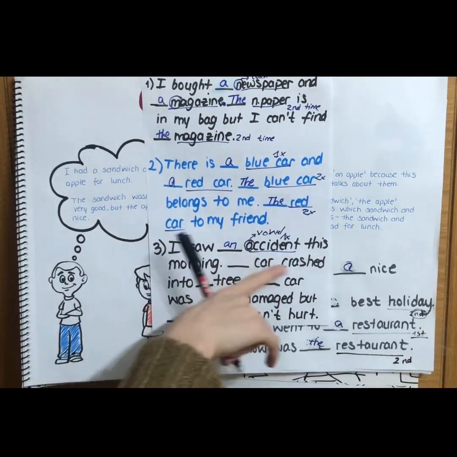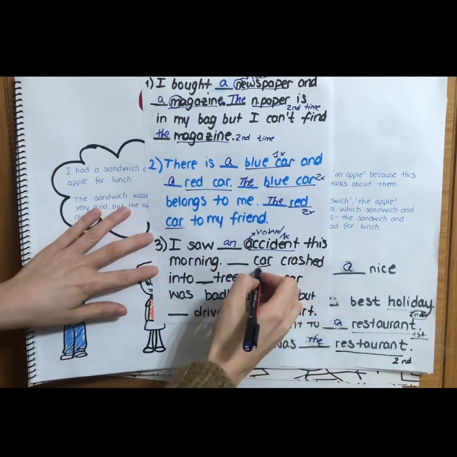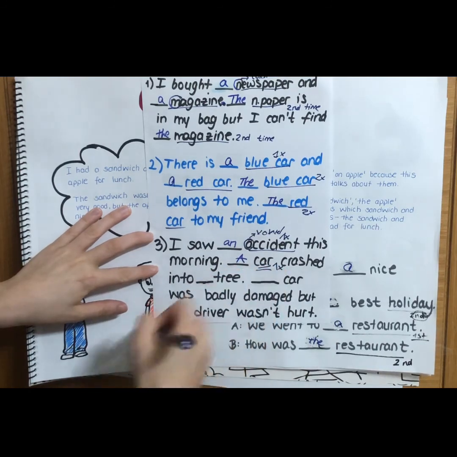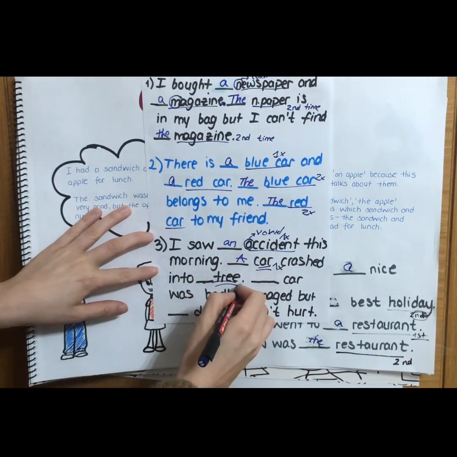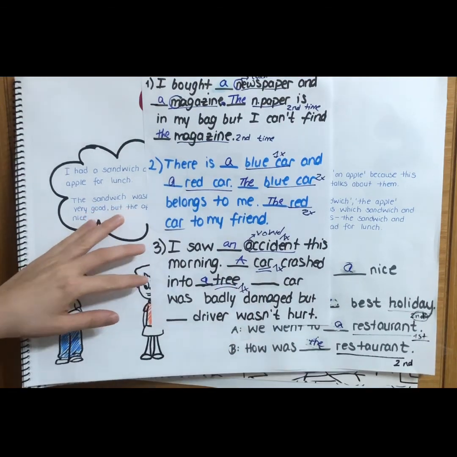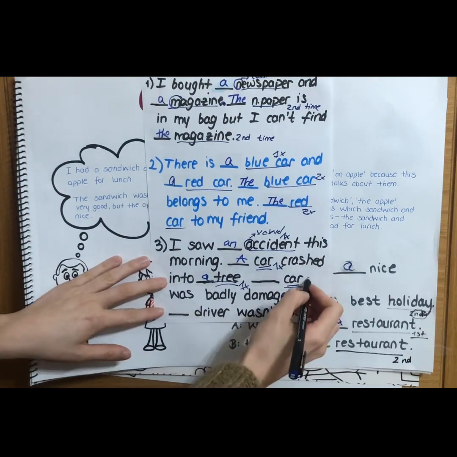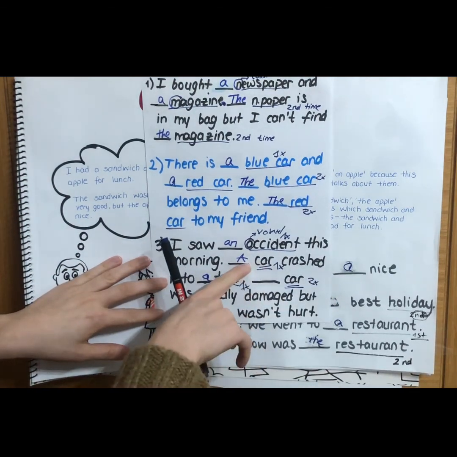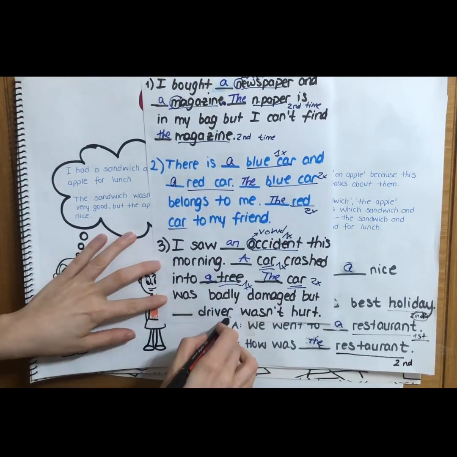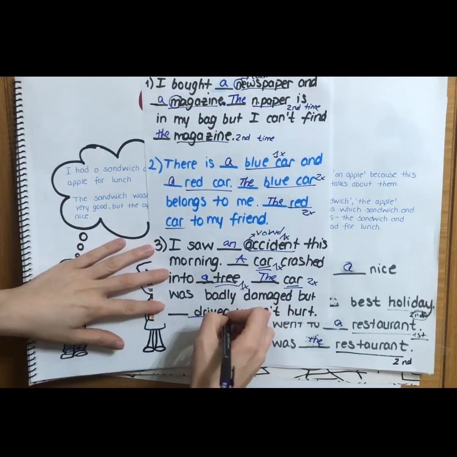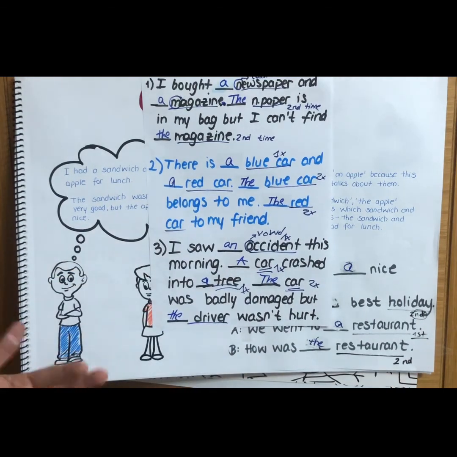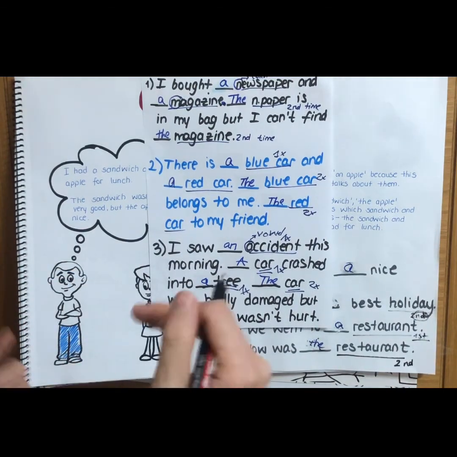This morning, a car crashed into a tree. Car. This is the first time I'm talking about the car, so I will say a car. Into a tree. This is the first time I'm talking about the tree, so I will say a tree. And now here I'm going to use it for the second time. So I'm going to say the car was badly damaged, but the driver. I'm going to use it for the first time, but I'm going to say the. Why? Because I know which driver had an accident.